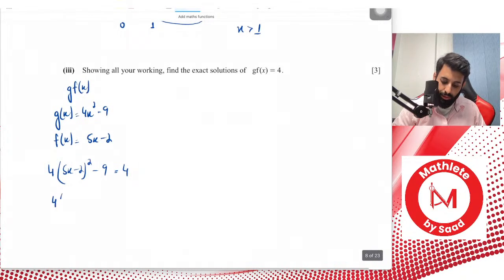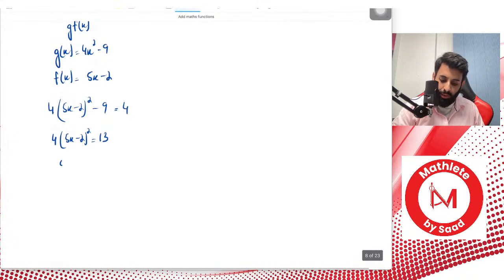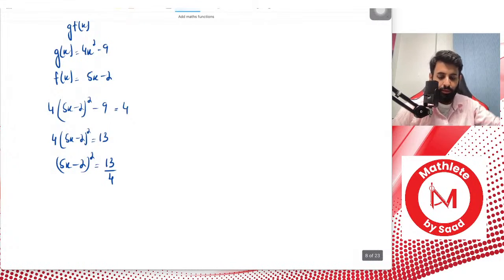So 4 times (5x minus 2) the whole thing squared is equal to 4 plus 9, which is equal to 13. And then we make (5x minus 2) the whole thing squared the subject, which is equal to 13 upon 4. Now here's a quick question for you guys. What would be a good idea, to expand this and then solve it, or do you think it's better if I take the square root on both sides? Question for you guys.